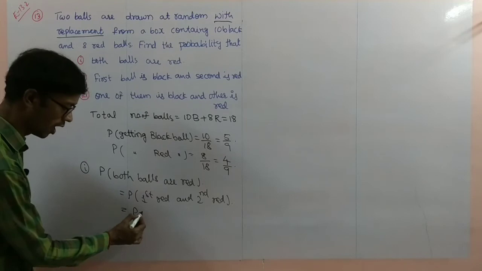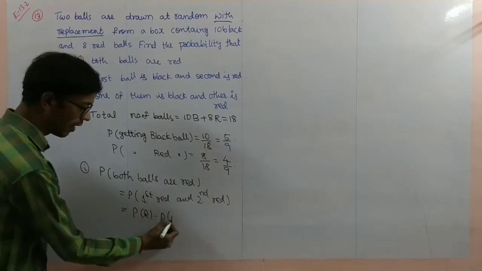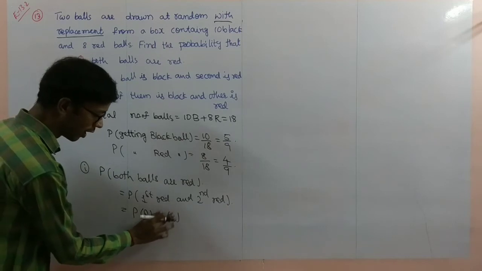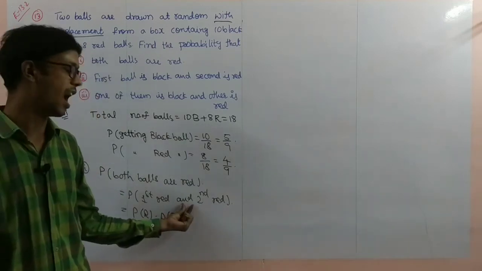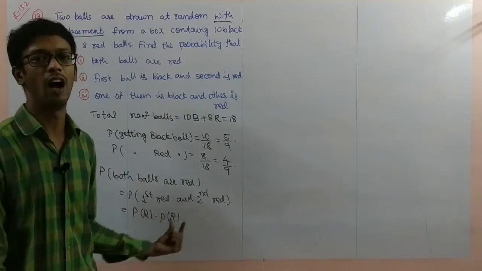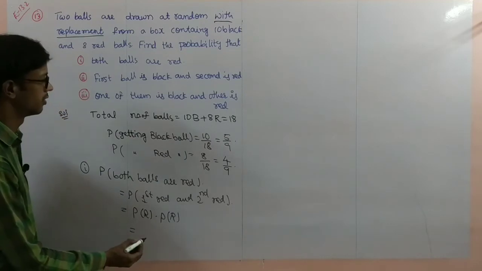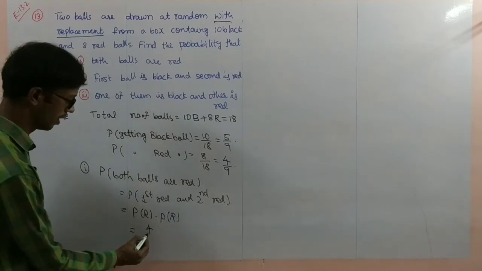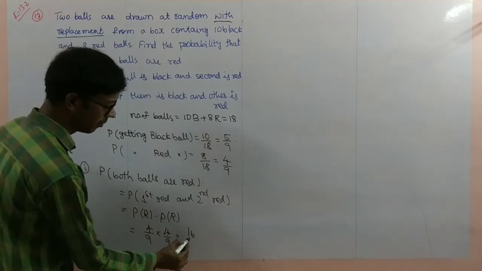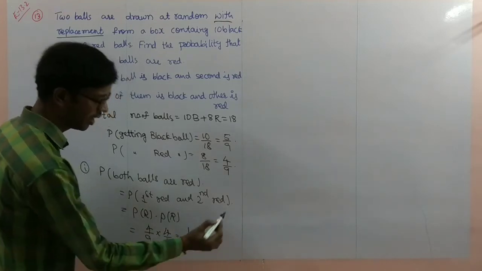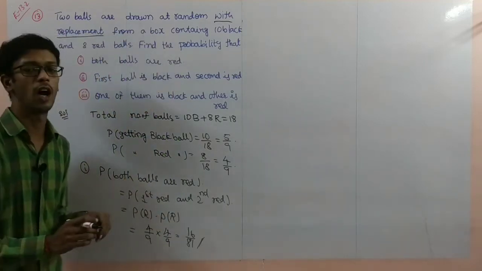Probability of first ball is red, and is there, so into probability of second ball also red. 'And' is multiplication, 'or' is addition. So probability of red ball is 4 by 9 into 4 by 9, that is 16 by 81. 16 by 81 is the probability of both balls are red.